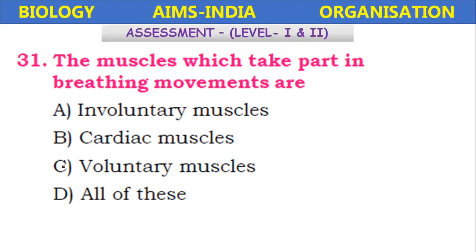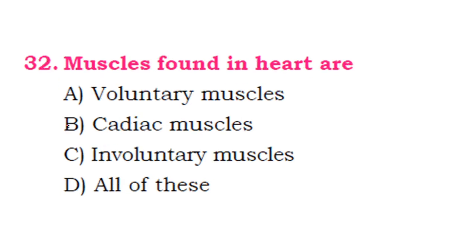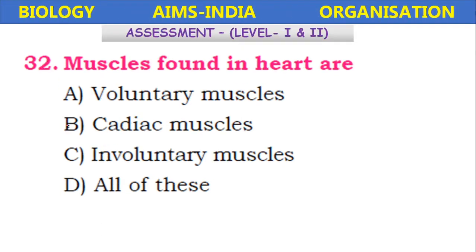The muscles which take part in breathing movements are involuntary muscles, cardiac muscles, voluntary muscles. All of these. It is the involuntary muscles which are present in the breathing process, present in the lungs. The muscles found in the heart are voluntary muscles, cardiac muscles, involuntary muscles. All of these. The muscles present in the heart are called cardiac muscles.